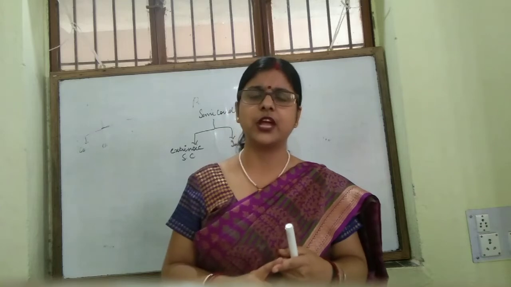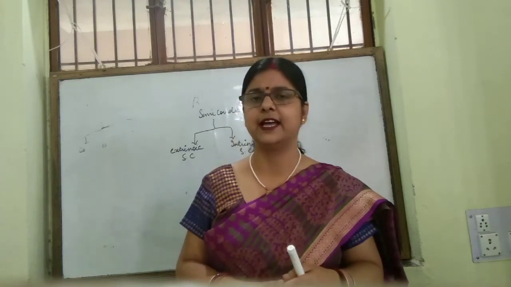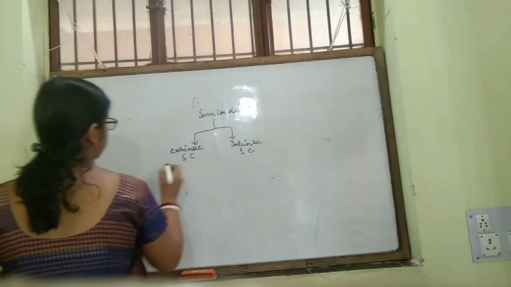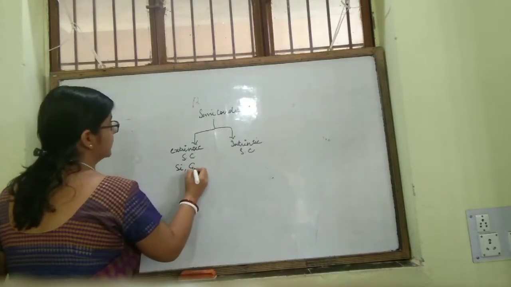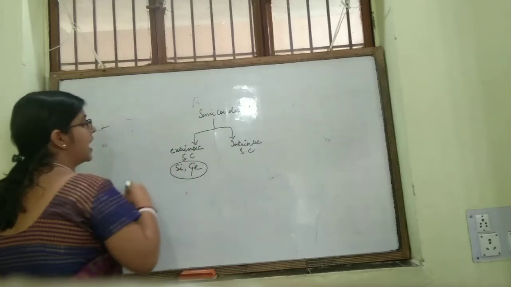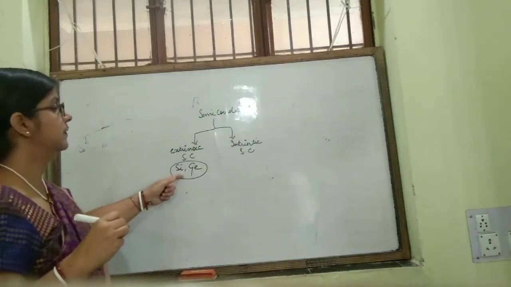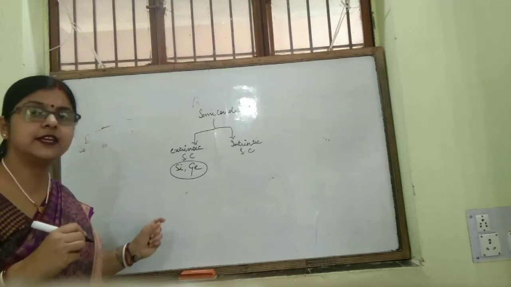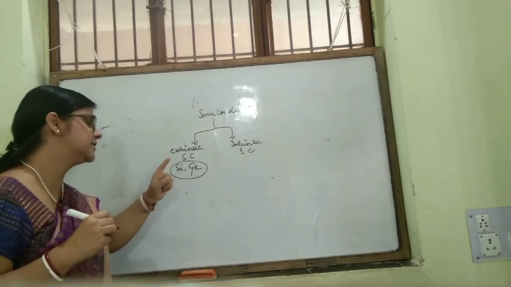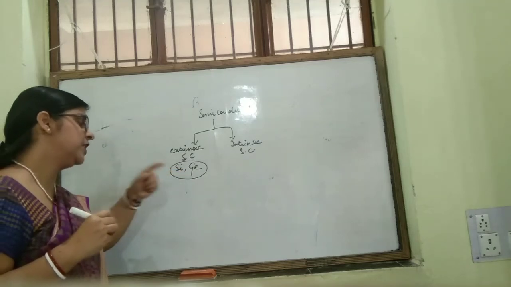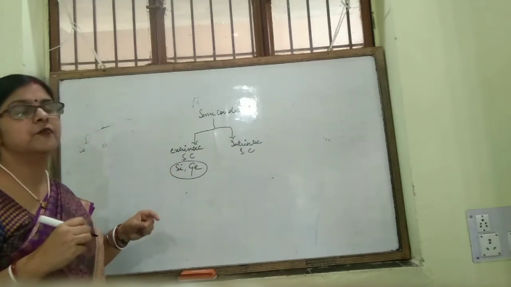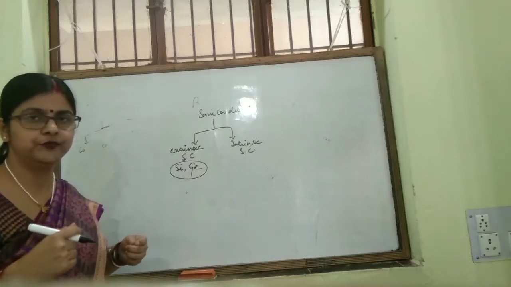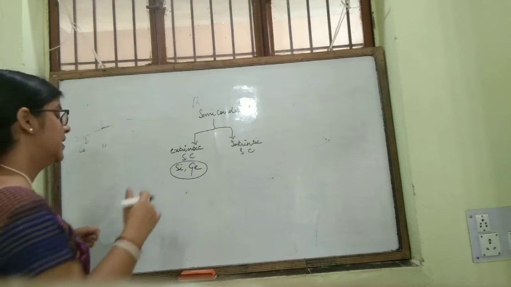All of us know that group 14 elements like silicon and germanium are semiconductors. We can increase the conductivity of these semiconducting elements by doping them with elements of some other group. Now we'll understand that.